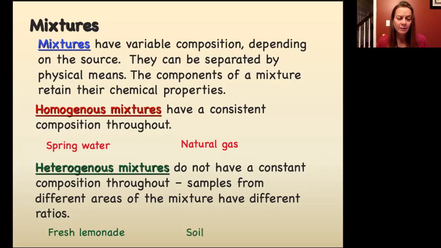Dirt is another great example of a heterogeneous mixture. So we can think of lots of different examples. Most things that we encounter in our daily lives are mixtures. Another great example of a heterogeneous mixture would be cereal. So if you think about Raisin Bran, you're going to have all the flakes at one part of the box and all the raisins, for whatever reason, always seem to fall to the bottom. A homogeneous mixture, consistent all the way through.